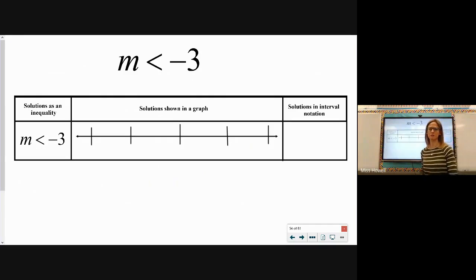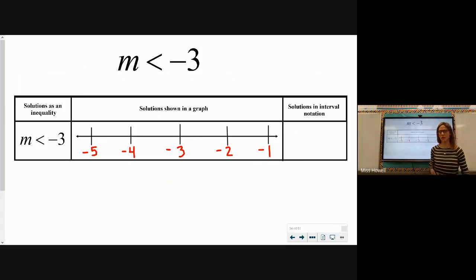So let's start with our most basic inequalities, which we should already know how to graph and color our solutions. So option one, we have three ways to express our solutions here. Option one is to write our statement as an inequality statement like I have there: m is every number less than negative 3. Option number two, which we should already know, is to make our picture of our solutions. We're going to put our negative 3 on our number line. I've been asking you to show two numbers on each side of that: negative 4, negative 5 getting smaller, negative 2 and negative 1 getting bigger.